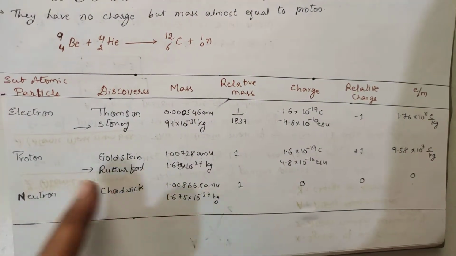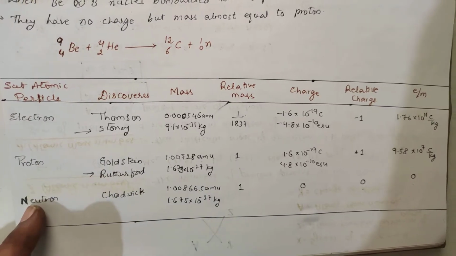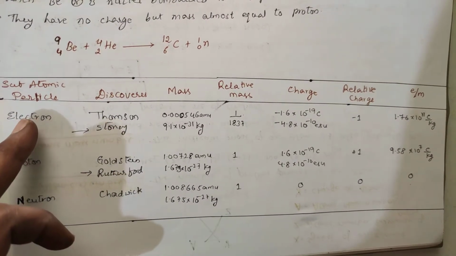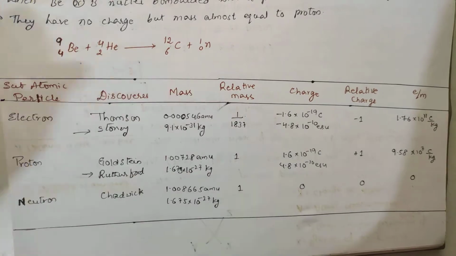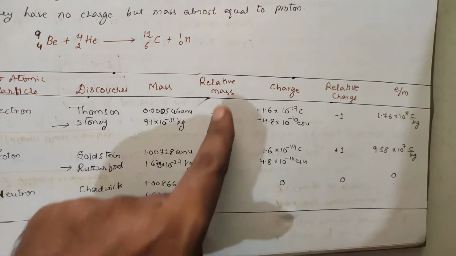So this is the relative mass. The proton mass with respect to itself is 1. The neutron mass with respect to the proton is 1. And the electron mass with respect to the proton is 1 by 1837 times that of the proton. These are the individual masses, and these are the relative masses.